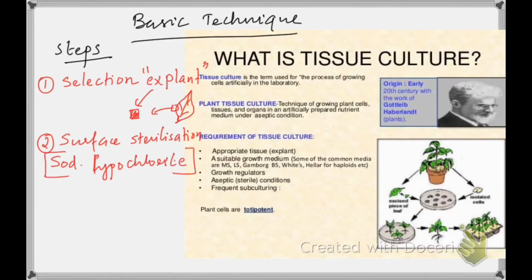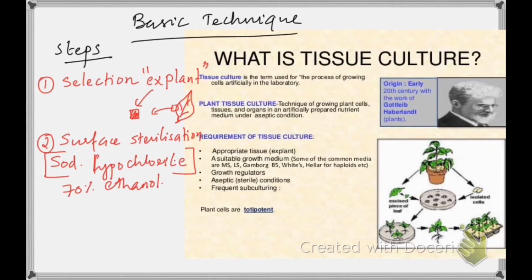The second step of plant tissue culture is that the explant that you have selected is to be sterilized, which can be done using sodium hypochlorite, or we can also use 70% ethanol. If you look nowadays at any hand sanitizer, it is said that it should have at least 60 to 70% alcohol. The basic idea of this sterilization, of today's sanitizers and all the surface sterilization we are doing, actually started from here. Sodium hypochlorite or 70% ethanol is used for surface sterilizing the explant.